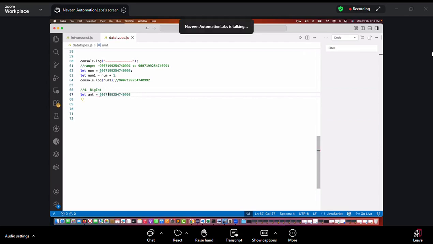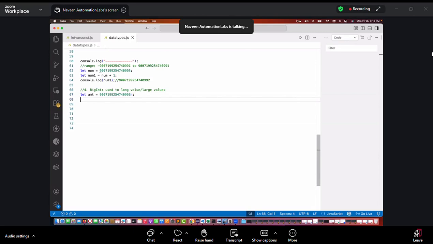And then at the end, I'm writing n over here. Remember, in JavaScript, whenever a number ends with n, it will automatically become what? Big integer. And big integer is used for what? Generally, it is used for long values, or you can say large values. Large values means going beyond the range of numbers. So if you really want to go beyond the range of this number, then you will use big integer. And once you write the number, please write n at the end. It will automatically become a big integer.